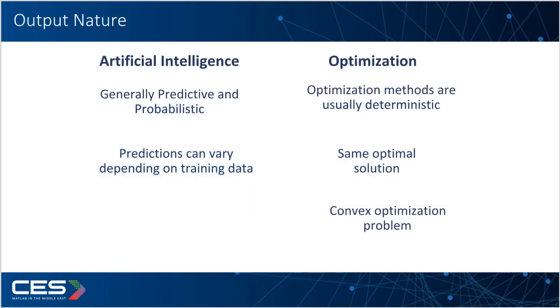The outputs produced by these methods are also different. AI models are generally predictive and probabilistic. Since they learn from data, their predictions may vary depending on the training data, and they don't always guarantee the mathematically optimal solution. Optimization methods are usually deterministic. If the mathematical formulation stays the same, they consistently produce the same optimal solution, especially for convex optimization problems.